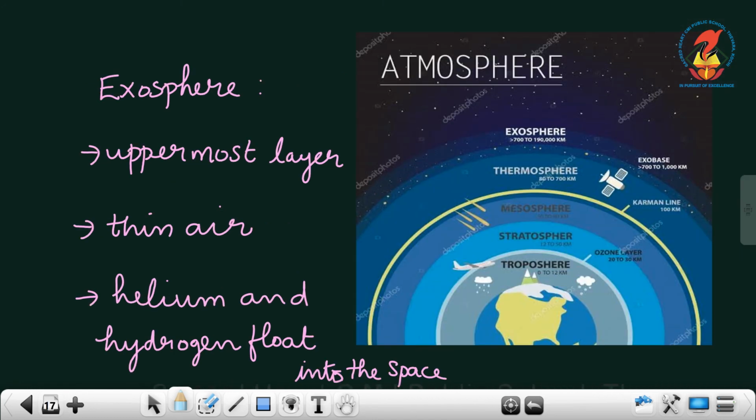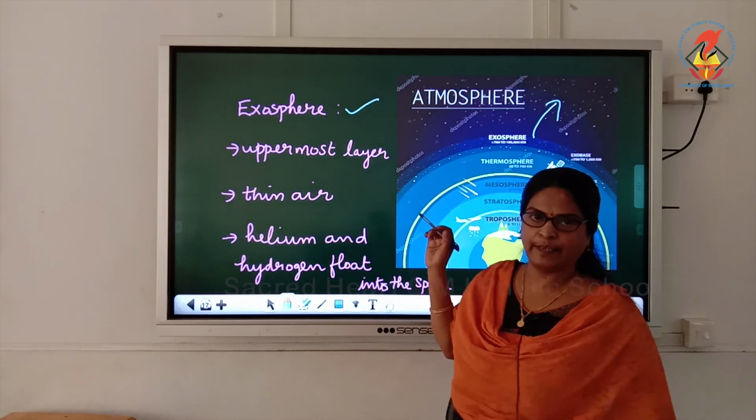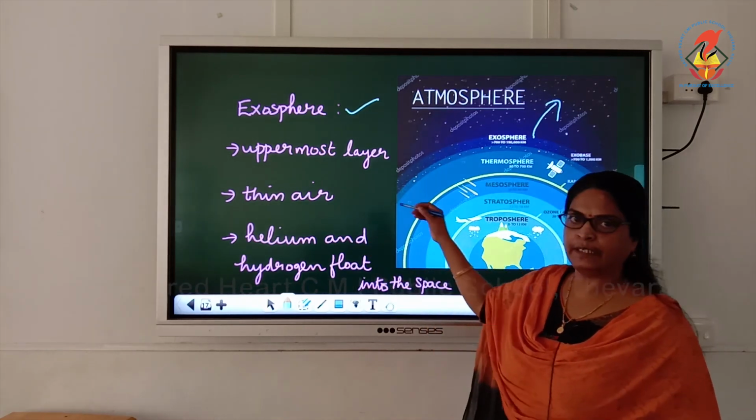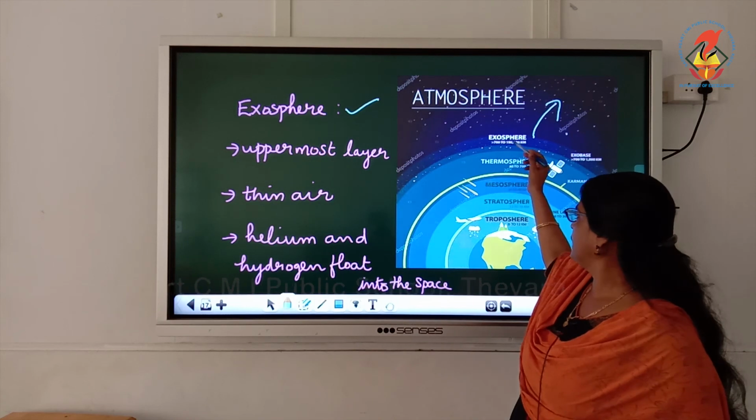Next, what is the last layer? That is the exosphere. Children, you can see the exosphere is the uppermost layer and it has thin air. Very light gases like helium and hydrogen are present in this layer and they float into space. It is nearest to space, right? Exosphere is the last layer.